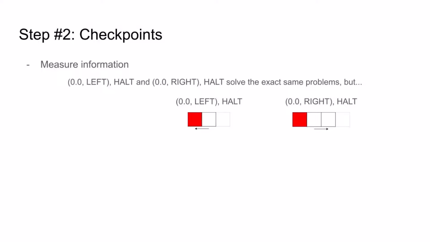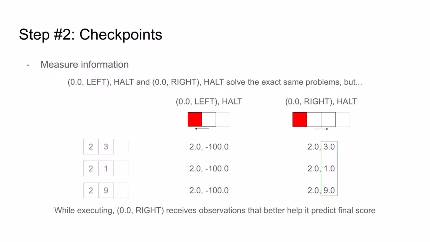So let's compare two sequences, 0 left and 0 right. These two sequences actually solve the exact same problem instances that are pre-sorted, so they have the same average score. However, while executing, 0 right sees a second square from the tape, which will let it better predict what the final score will be before it actually halts. For example, if the first two squares are 2 and 3, then 0 right can know that it will have a great chance of succeeding, because the first two values are sorted and small. And if the first two squares are 2 and 1, then it can know that it's already guaranteed to fail, because the first two squares are already not pre-sorted.